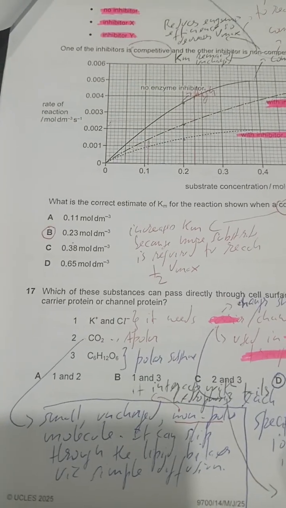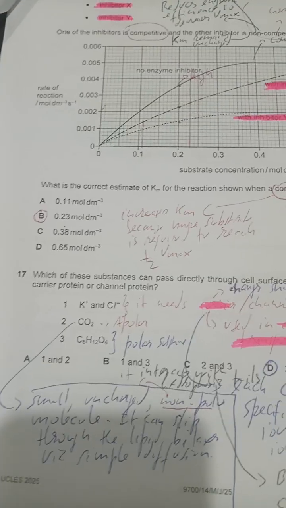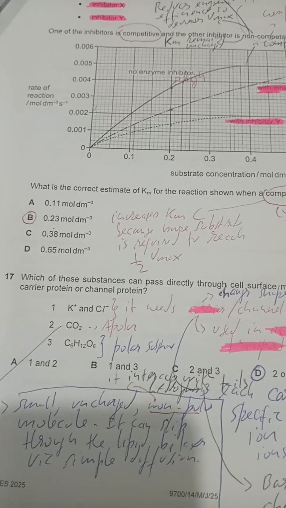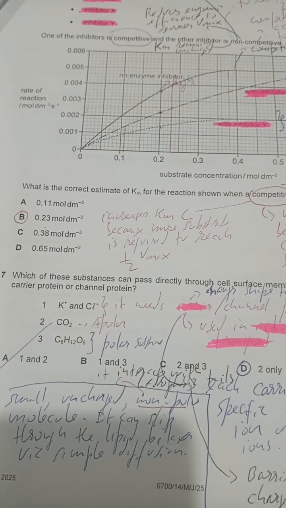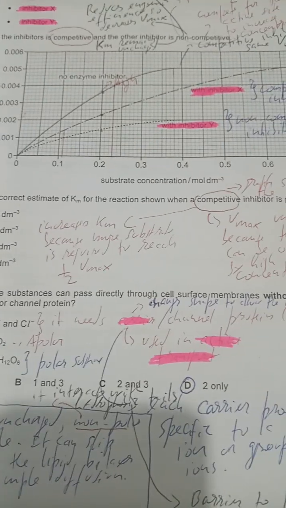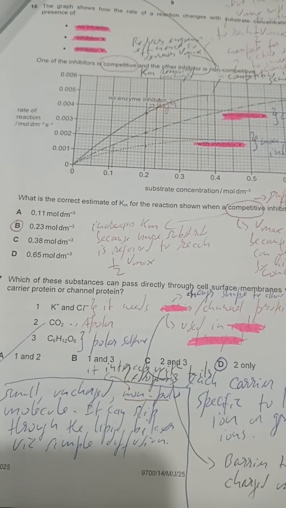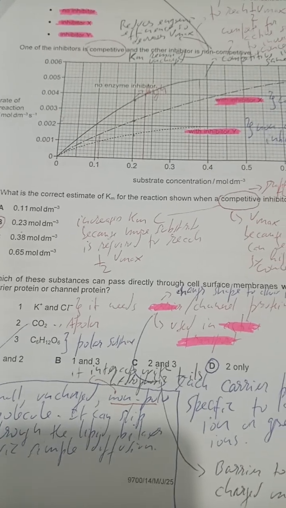Right, so today we want to proceed and continue with this exam. We are now doing 17. 17 reads, which of these substances can pass directly through cell surface membranes without using a carrier protein or channel protein?